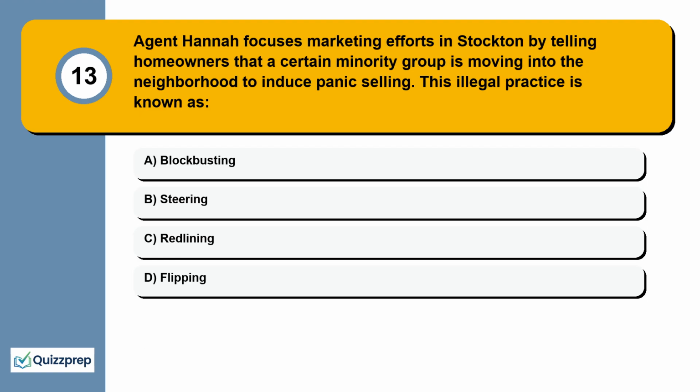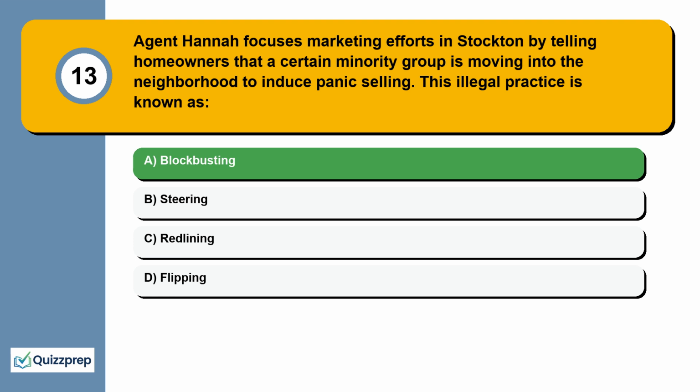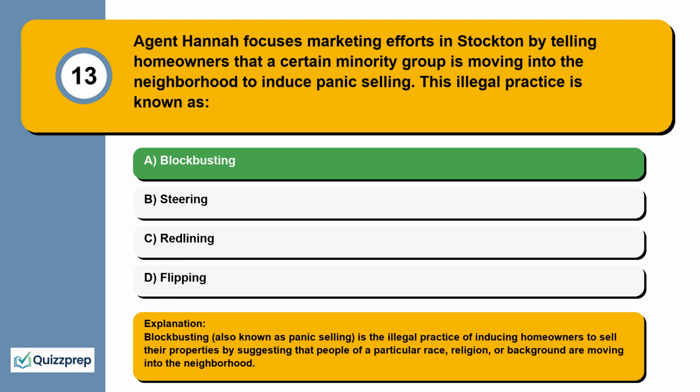Question 13. Agent Hannah focuses marketing efforts in Stockton by telling homeowners that a certain minority group is moving into the neighborhood to induce panic selling. This illegal practice is known as blockbusting, steering, redlining, flipping. Blockbusting, also known as panic selling, is the illegal practice of inducing homeowners to sell their properties by suggesting that people of a particular race, religion, or background are moving into the neighborhood.